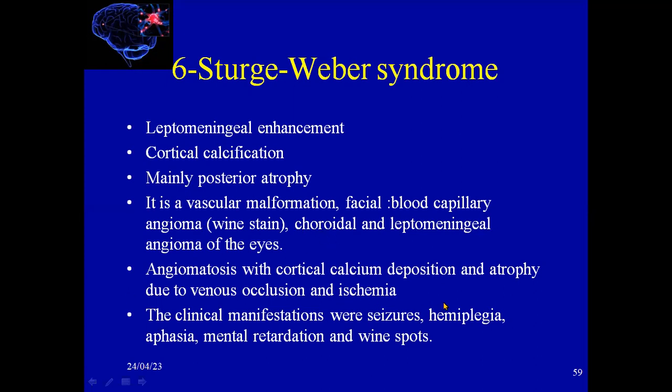Angiomatosis with cortical calcium deposition and atrophy due to venous occlusion and ischemia is the pathology of this disease. The clinical symptoms are seizure, hemiplegia, aphasia, mental retardation, and also wine spots on the face.